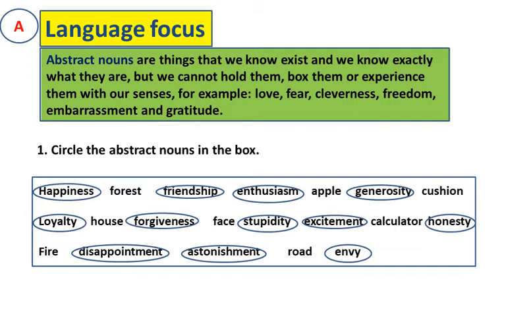The words which are circled cannot be seen or touched. It is a feeling. So they are abstract nouns. The uncircled words forest, apple, cushion, house, face, calculator, fire and road can be seen or touched. Children, use a dictionary to understand the meaning of the new words.